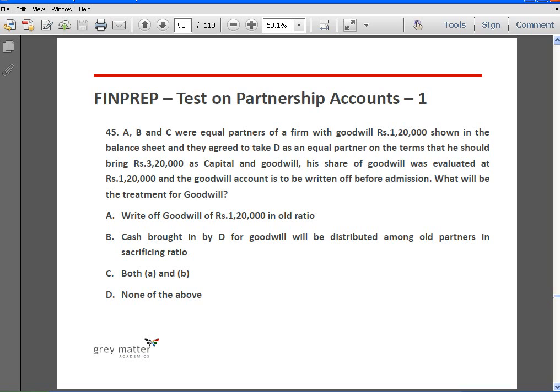Okay, so there is existing goodwill in the balance sheet of 1 lakh 20,000 which has to be written off. Secondly, his share of goodwill, the incoming partner's share of goodwill has to be distributed amongst the old partners in their sacrificing ratio. So answer is both A and B.